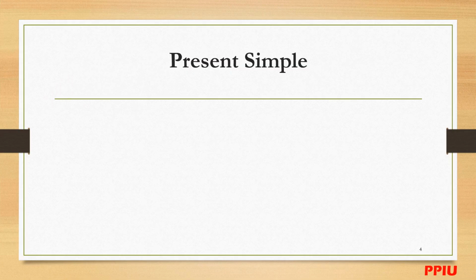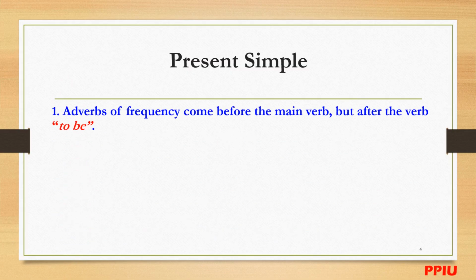So adverbs of frequency come before the main verb but after the verb to be.